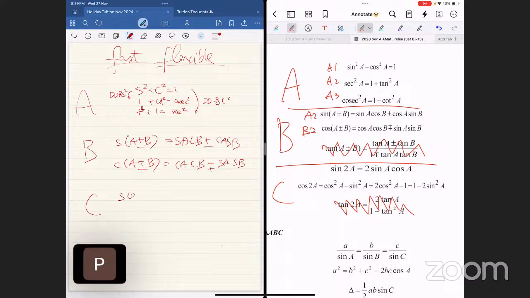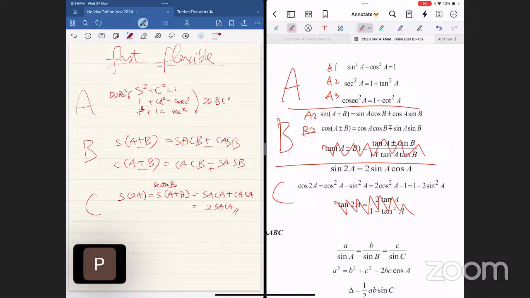So sine 2A, that's how we write it down: sine A plus A. And at this point, this is section B already, correct or not? From section C, we are immediately in section B. And all I have to do is apply sine A cosine A plus cosine A sine A, which, if you notice, are the same. Therefore, 2 sine A cosine A. There you go.